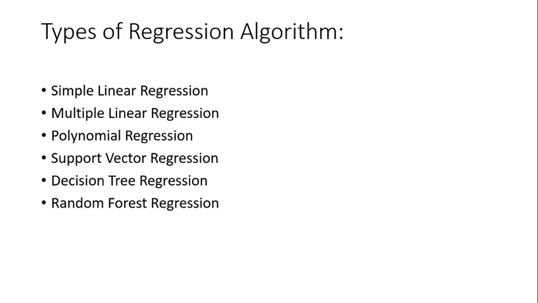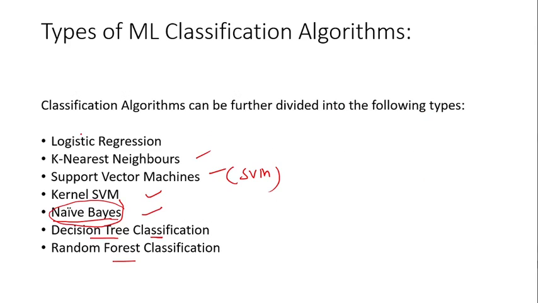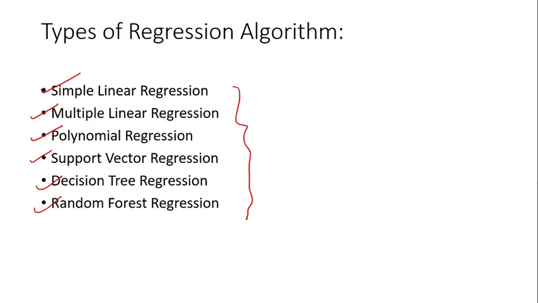So what are the different regression models we have? These are some of the regression models. Apart from that, other regression models are also available, which are simple linear regression, multiple linear regression, polynomial regression, support vector regression, decision tree regression, random forest regression. Whichever classification algorithm you are seeing over here, the same concepts are also available as a regression method, because regression and classification both are comparable.